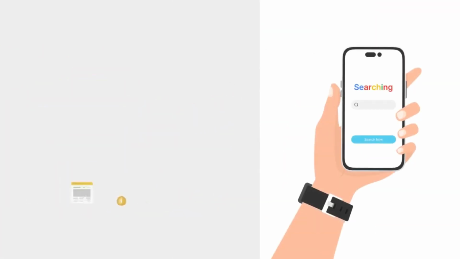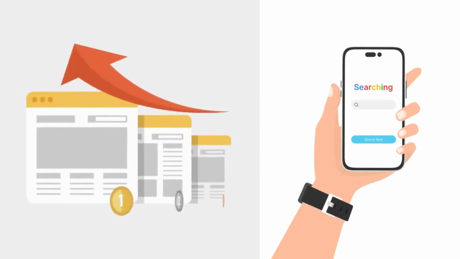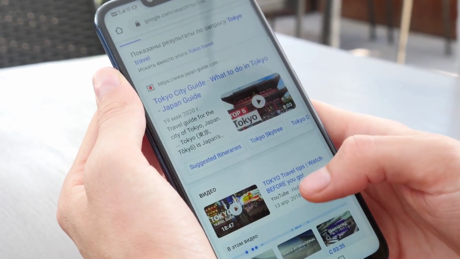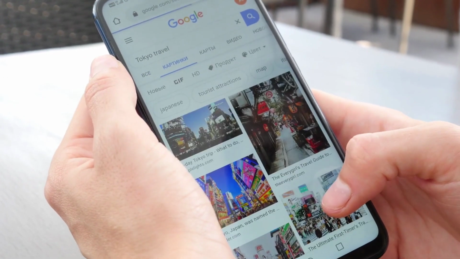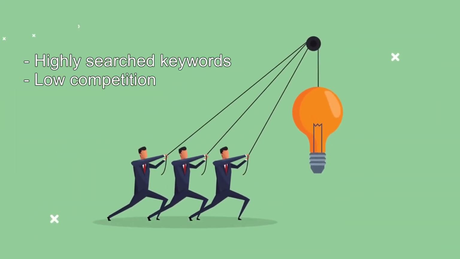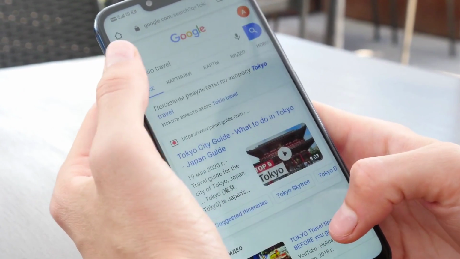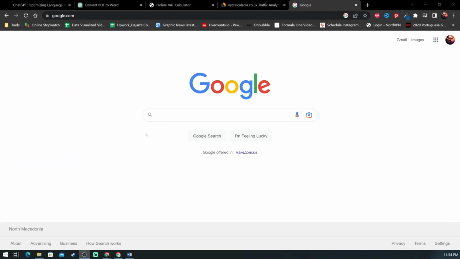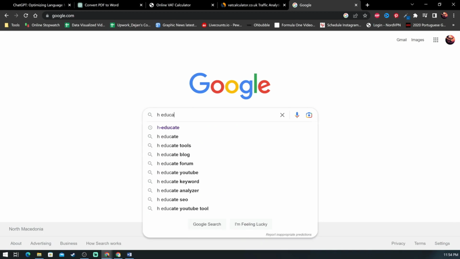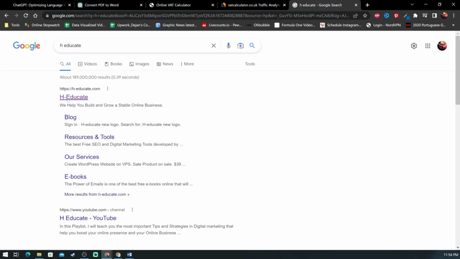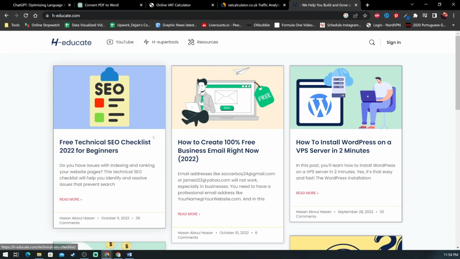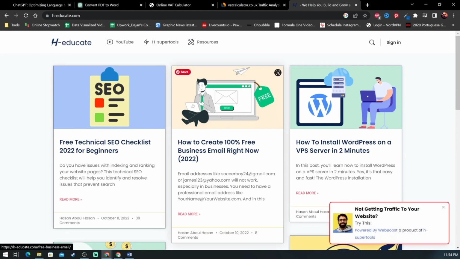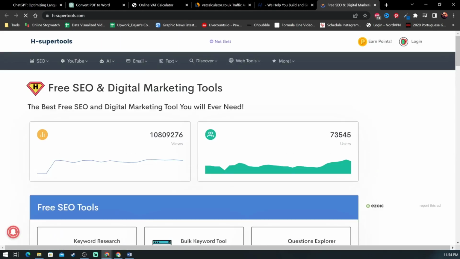The second part might be even more important, and that is to get traffic to the website and rank high on Google search. And the key here is to find highly searched keywords that have low competition, which basically means with very little effort, you can rank for certain keywords on the first page on Google and get a ton of traffic. The way to do this is by using another free tool website called ChatGPT. There, you can find a free keyword research tool where you can do your research on keywords with high traffic and low competition. All you have to do is type the keyword and check the numbers.